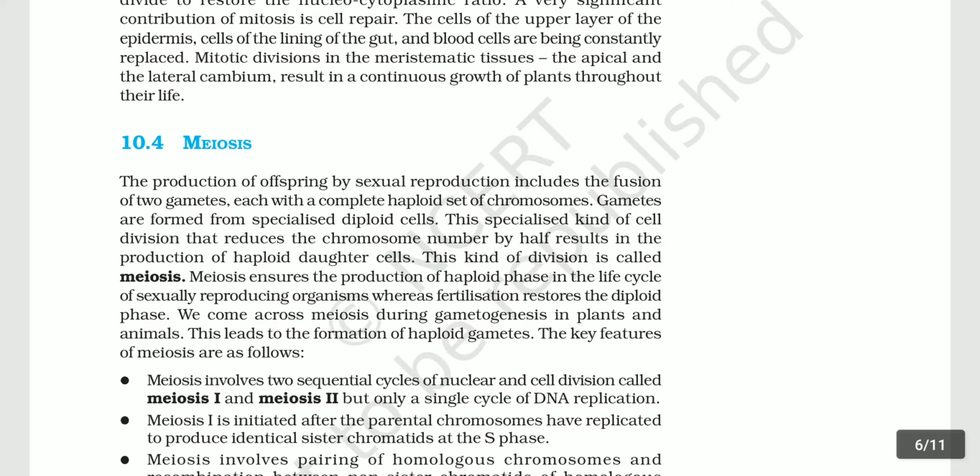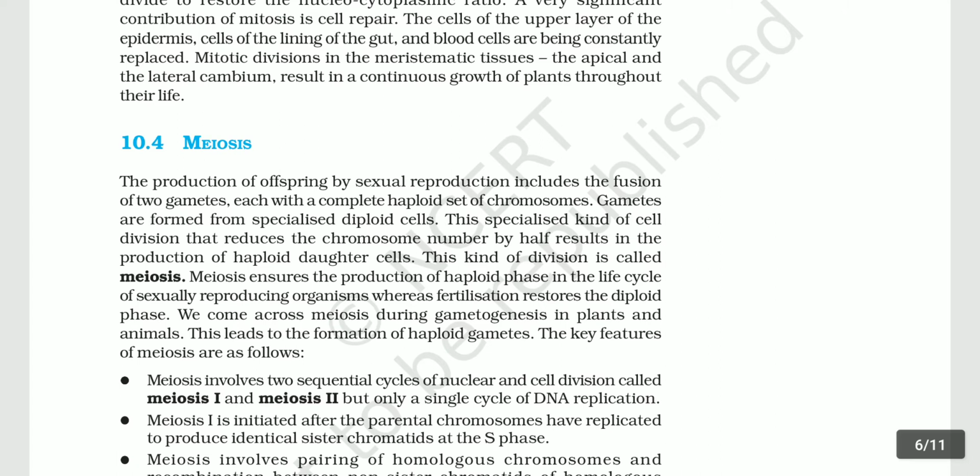Meiosis ensures the production of the haploid phase in the life cycle of sexually reproducing organisms, where fertilization restores the diploid phase. We come across meiosis during gametogenesis in plants and animals. This leads to the formation of haploid gametes. The key features of meiosis are as follows.